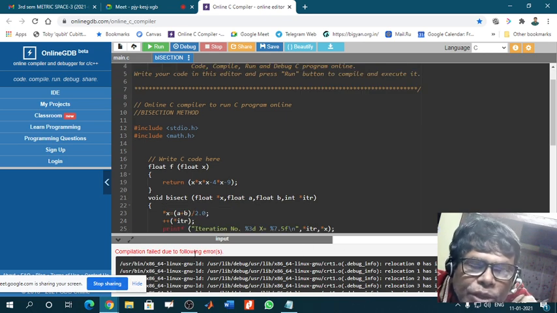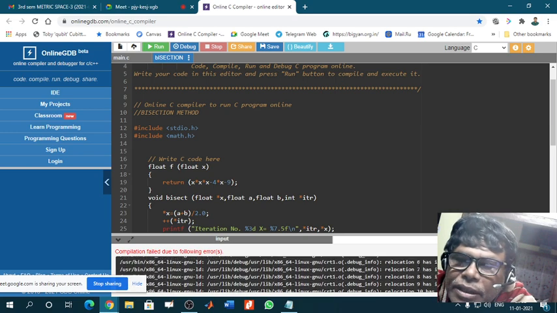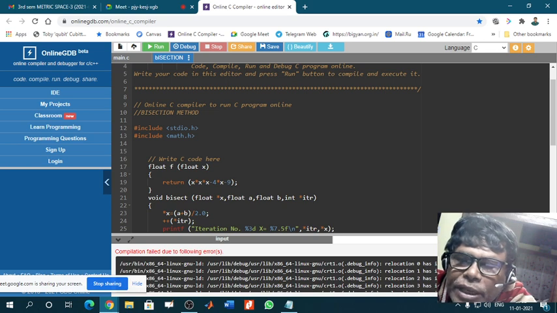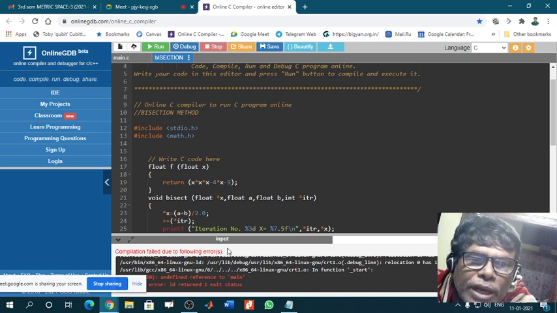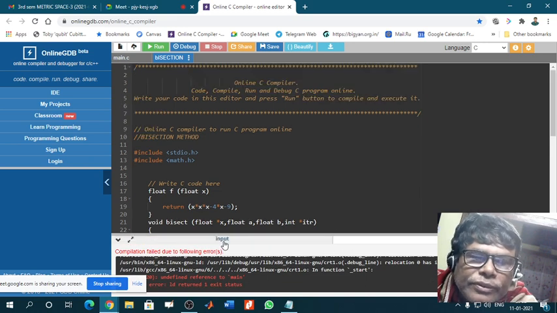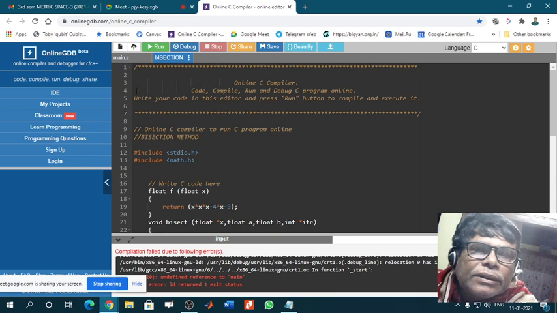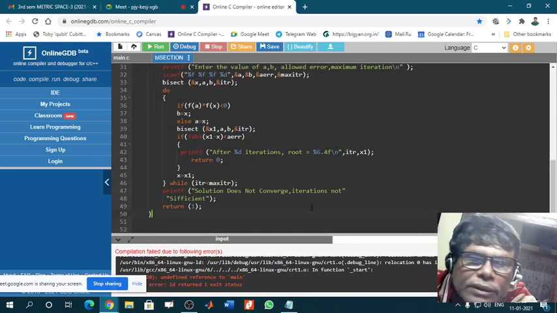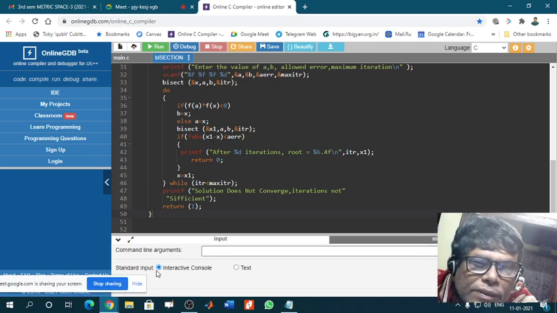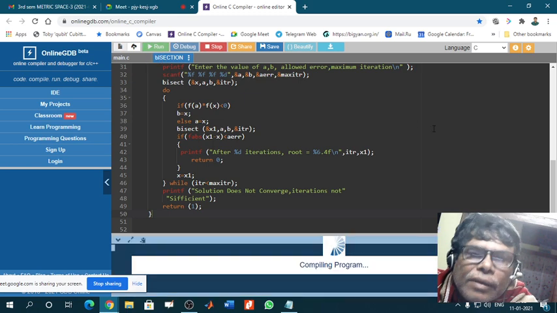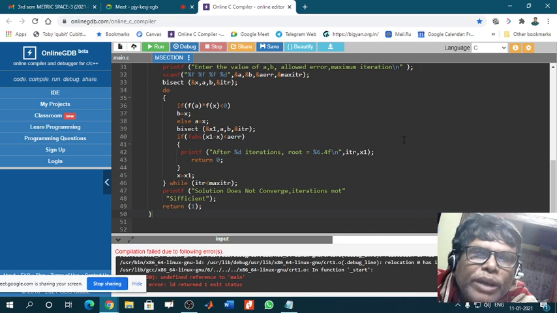Compilation failed due to the following errors. So there are errors. Where are the errors? Line 11, line 12, these are errors. So you have to correct these errors first. Undefined reference to main.